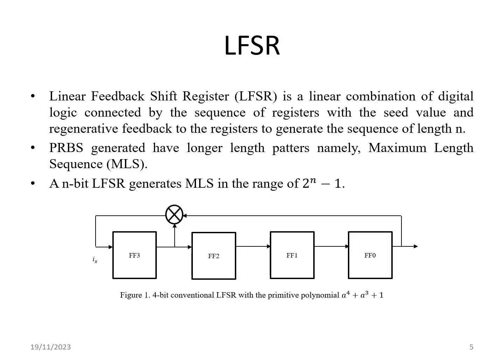A linear feedback shift register is a combination of digital logic connected with a sequence of registers with a seed value, and we have a regenerative feedback to the registers to generate a sequence of length n. The PRBS has a longer length pattern depending on the seed value, so the seed value becomes vital. In this case, the maximum length sequence generated will be 2 power n minus 1. Figure 1 shows the conventional LFSR technique for 4-bit generation.